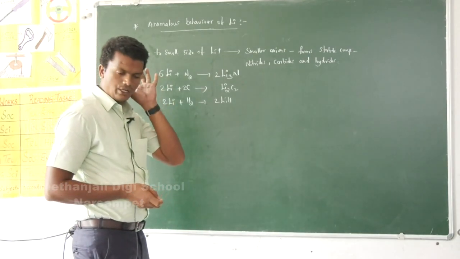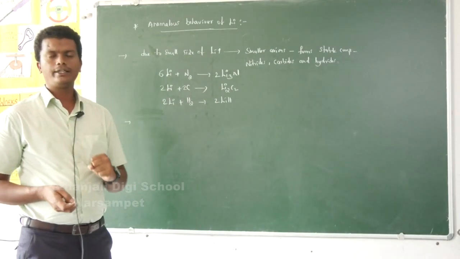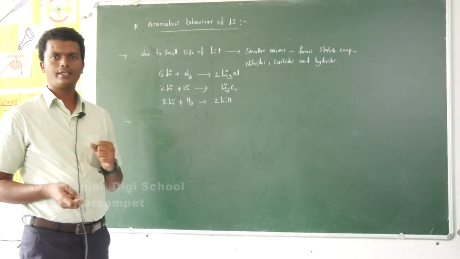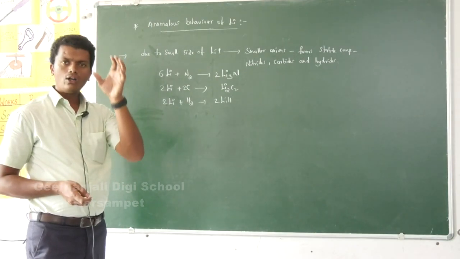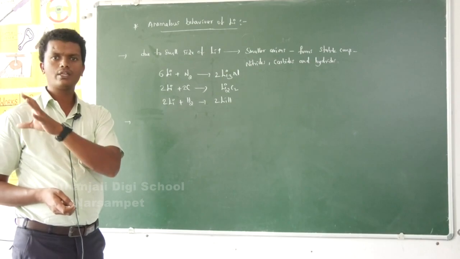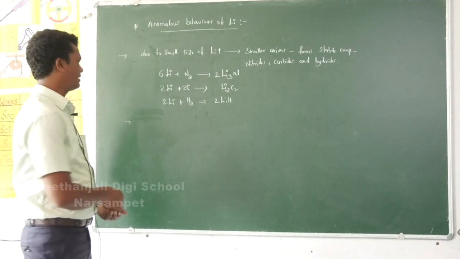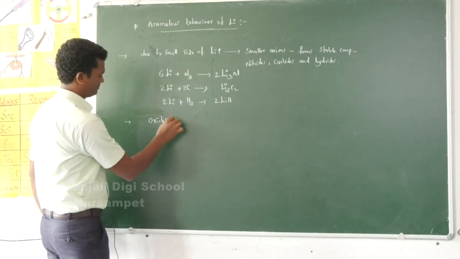Lithium hydroxide, lithium oxide, lithium nitrate, lithium carbonate: all these lithium compounds are different from the compounds of other alkali metals. Here, let me take the oxides first.